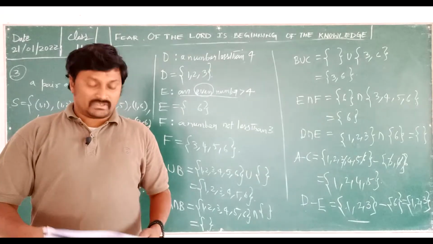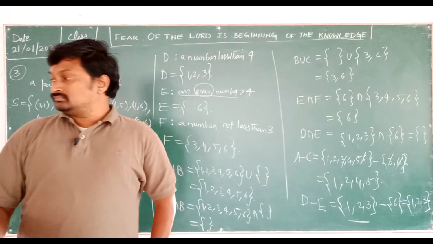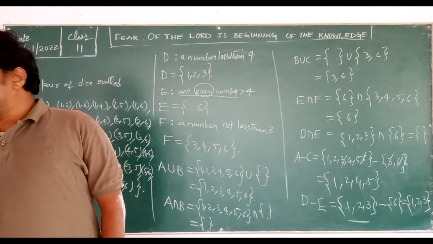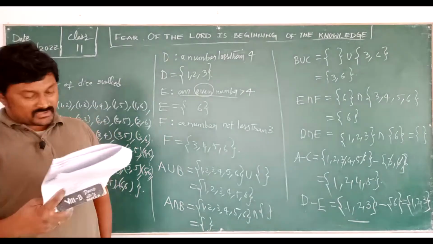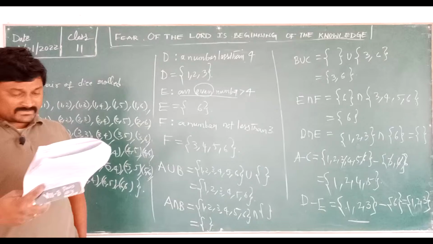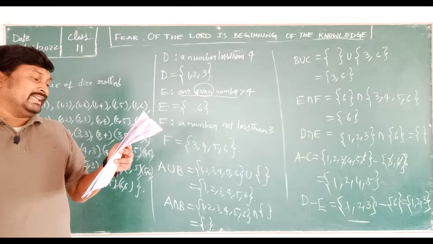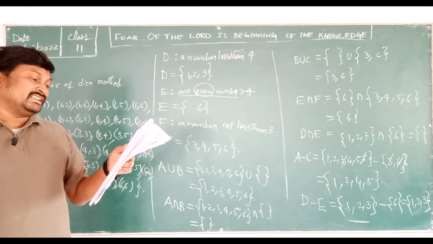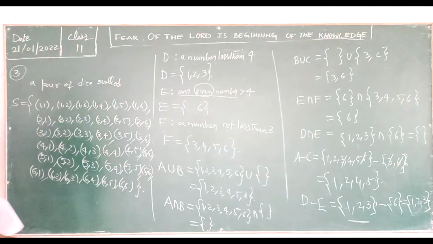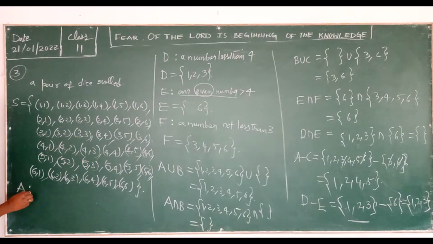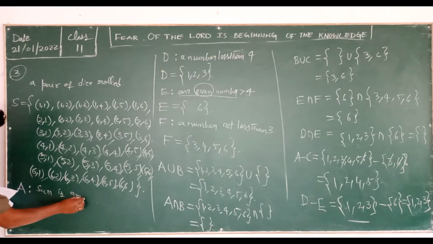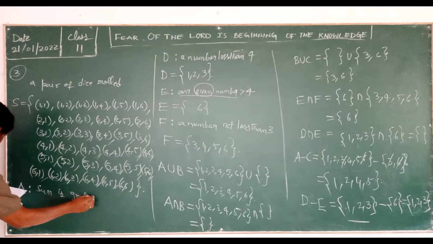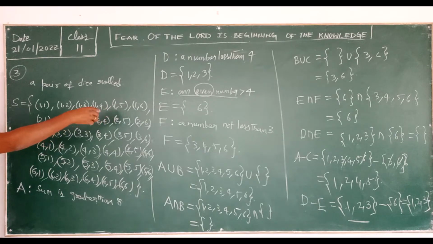Okay. So now what we need to do? The sample space we found. After the sample space, we have to check. First one, it is given as A: the sum is greater than 8. So set A, they said the sum is greater than 8.